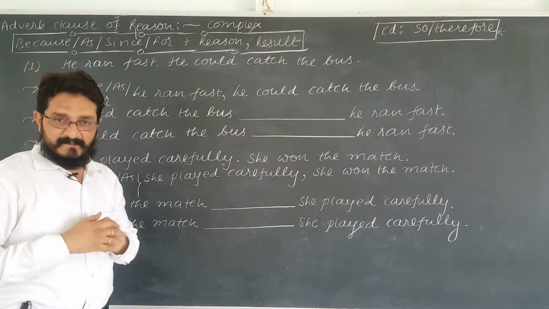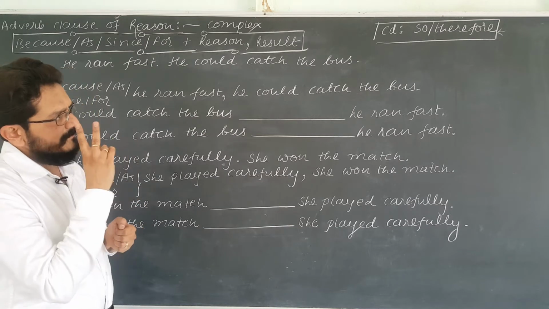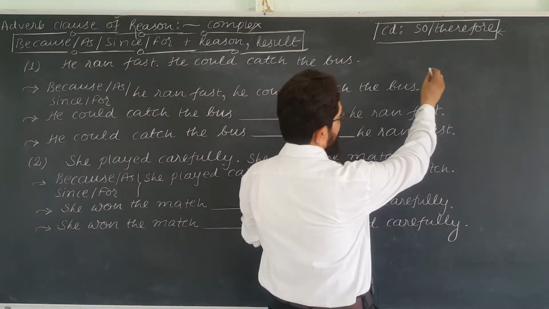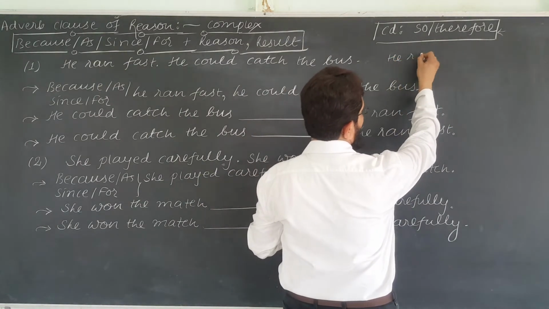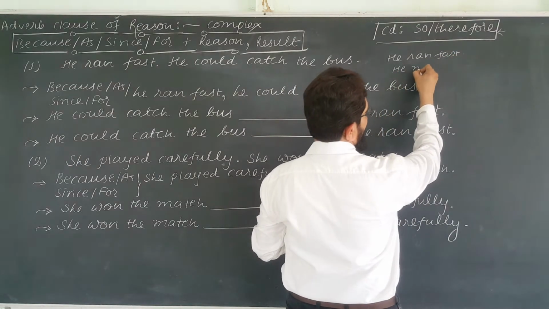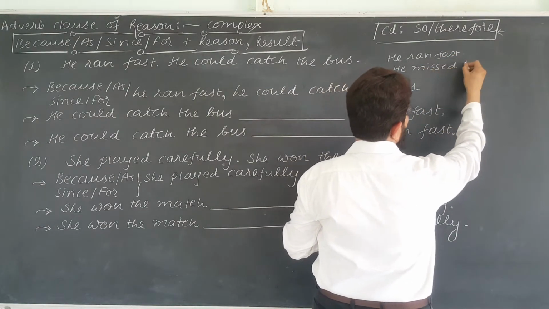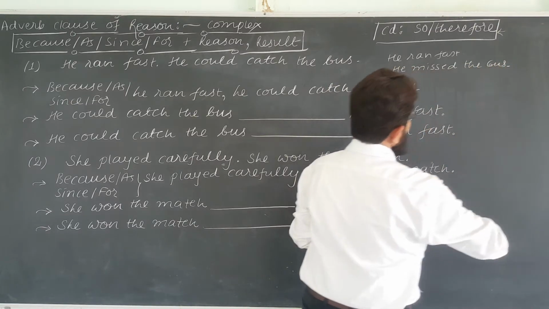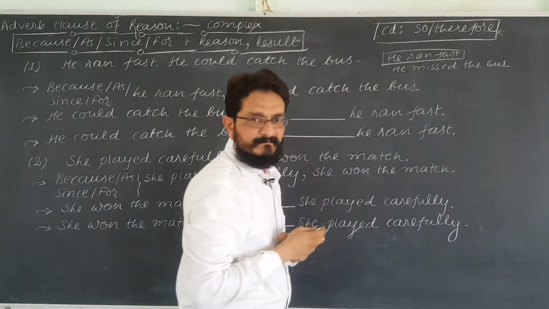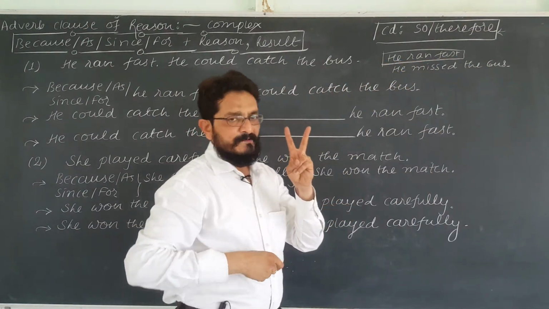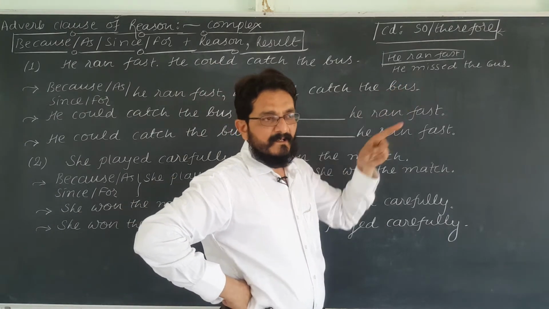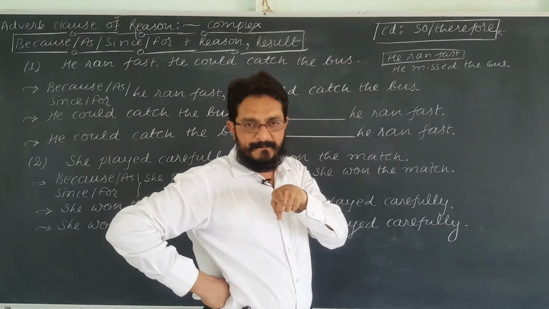Simply, there will be two sentences. Earlier also, in adverb clause of contrast, there were two sentences. For example, he ran fast, and the second one was he missed the bus. See, he ran fast is the action. Now there are two possible results. The first one is he missed the bus, and it was called adverb clause of contrast, if you remember.